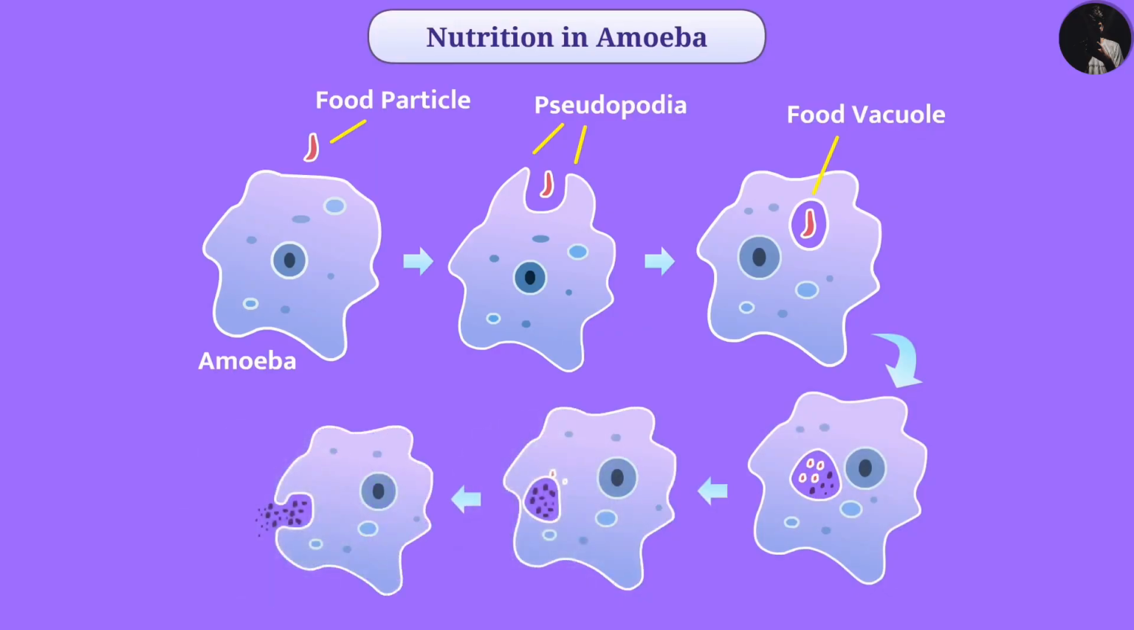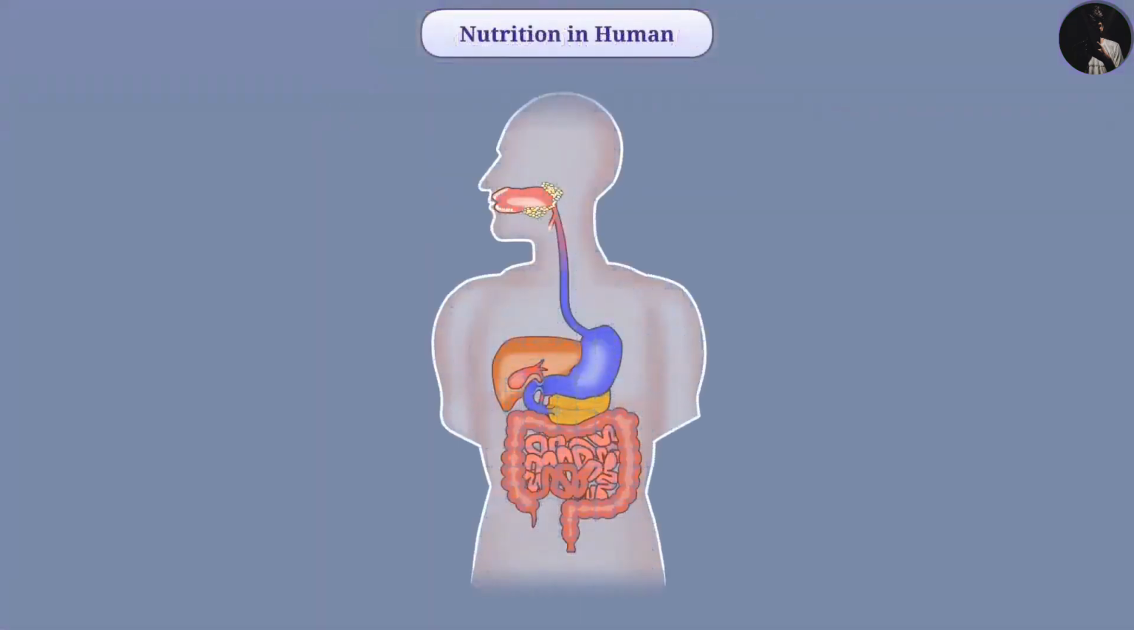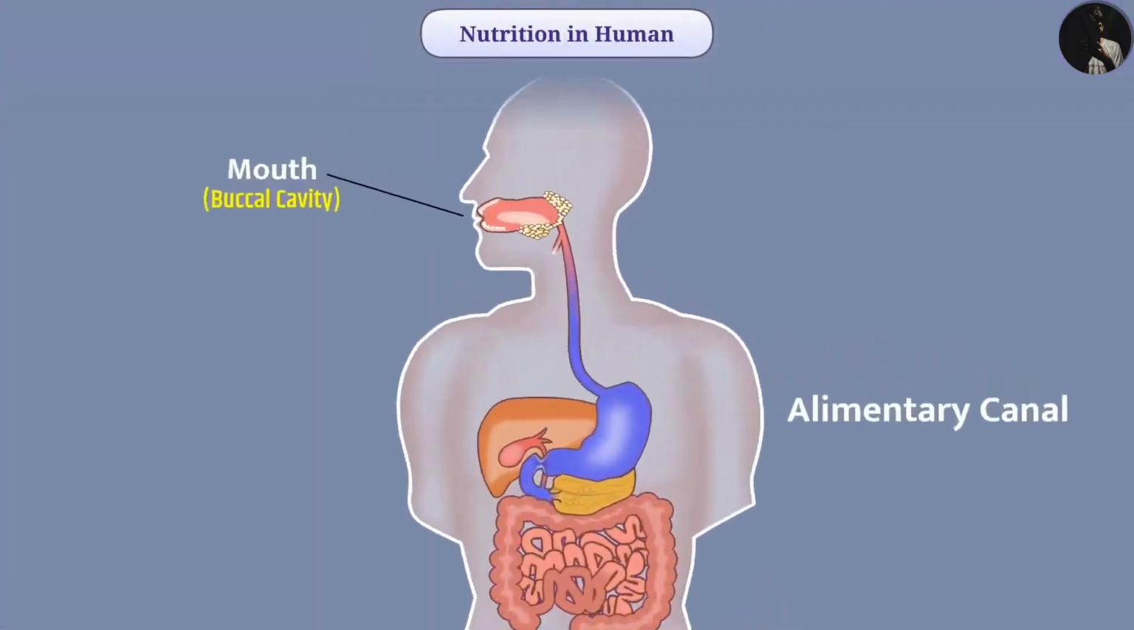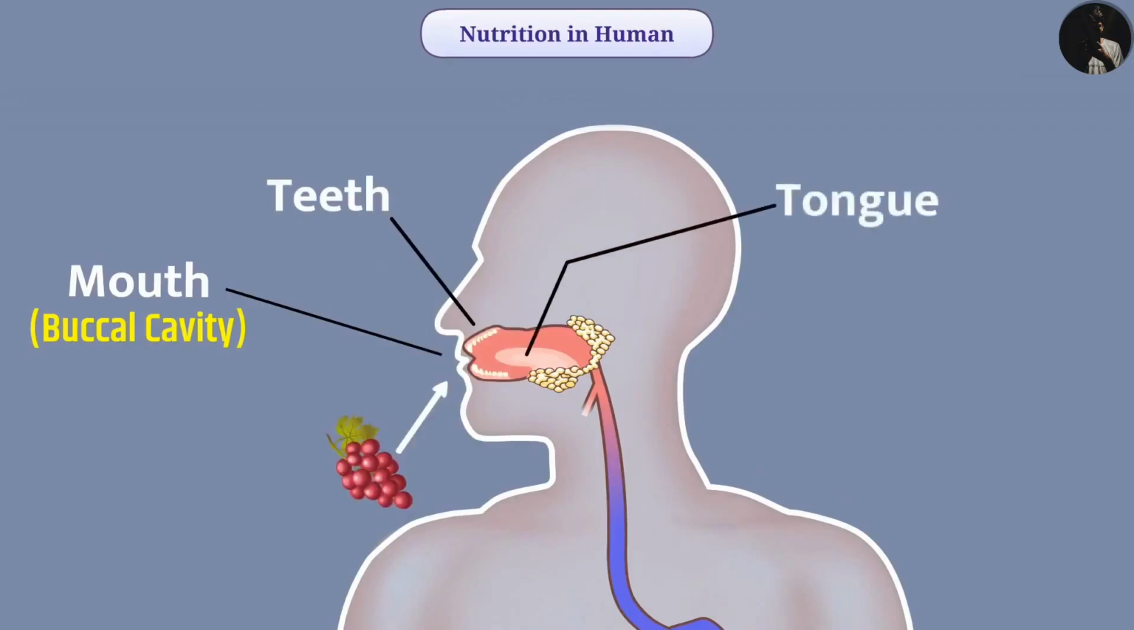Let us now see how the process of nutrition takes place in humans. In humans, there is an extended long tube from mouth to the anus called the alimentary canal. The first part of the alimentary canal is the mouth. In the mouth, the food is chewed by teeth and converted into small particles. During chewing, the muscular tongue mixes food with saliva secreted from the salivary glands.